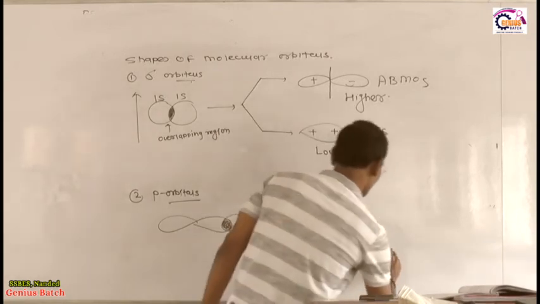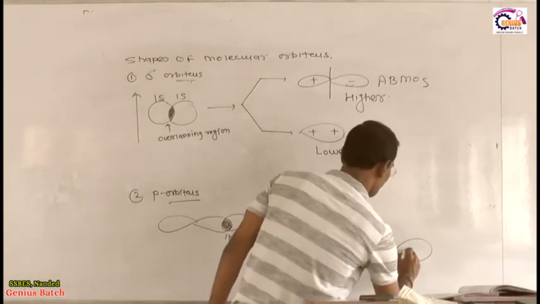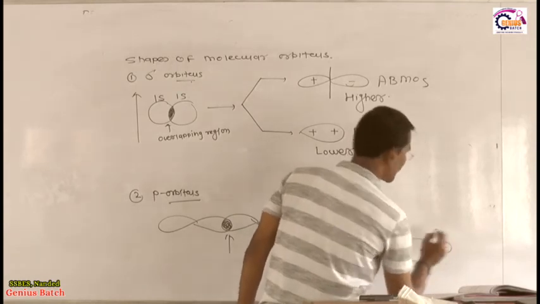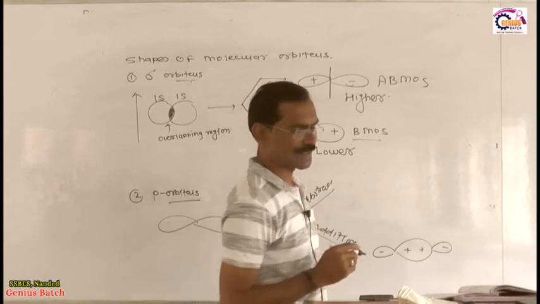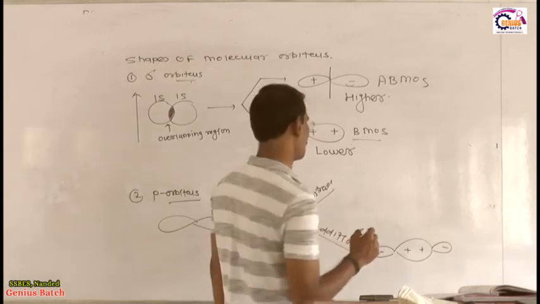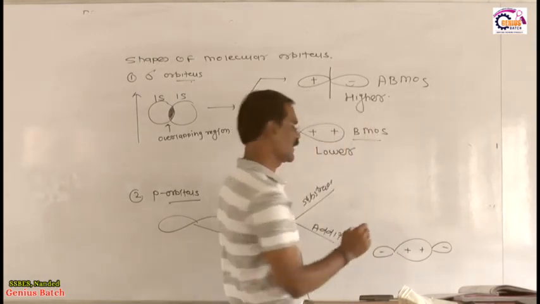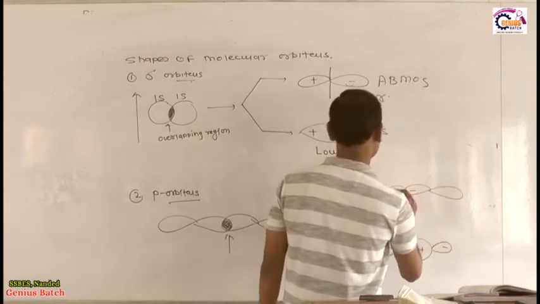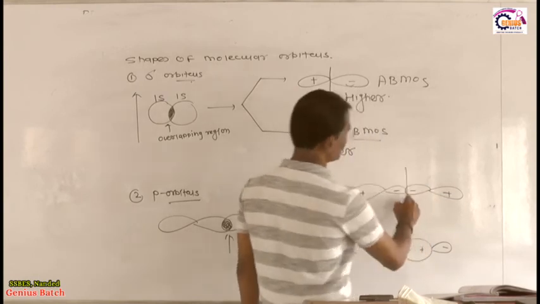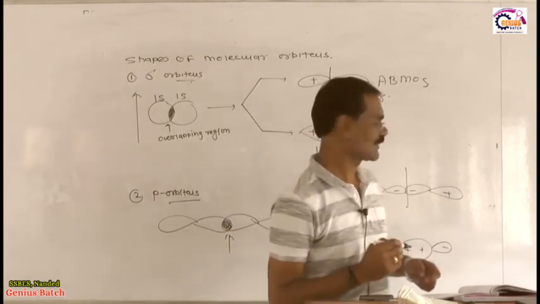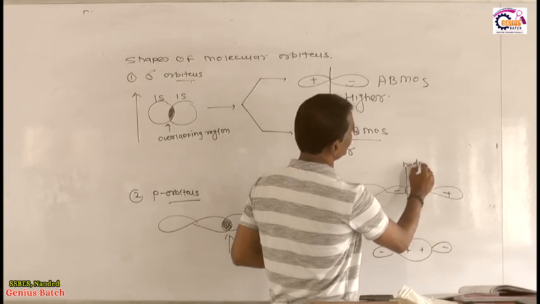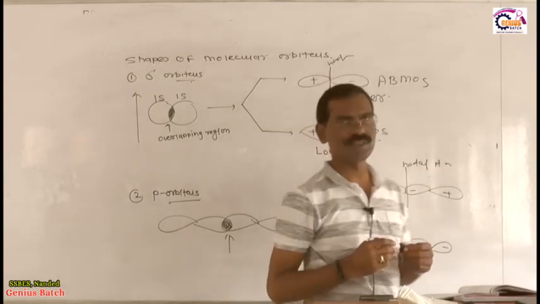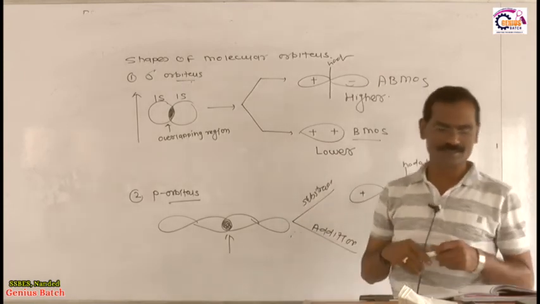How to write the bonding orbital? This is plus, this is plus, and finally we write this as minus. This is the bonding orbital formed by sigma px. And what is the anti-bonding molecular orbital? We write it this way: minus, this is plus, and this is the anti-bonding orbital, which has one nodal plane. This also has a nodal plane, this also has a nodal plane. So these are the shapes of these orbitals.